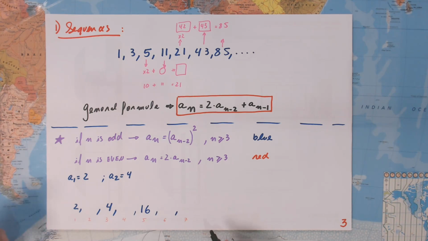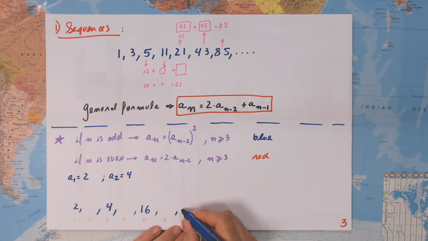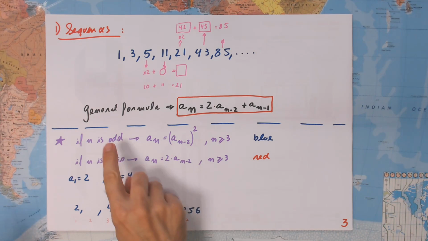And again, you can see that you got the sequence. We don't have to read it anymore. This term is going to be this one squared, this one is going to be this one squared, and so on. Well, 16 squared, if I'm not mistaken, is 256. And those are for the odd.